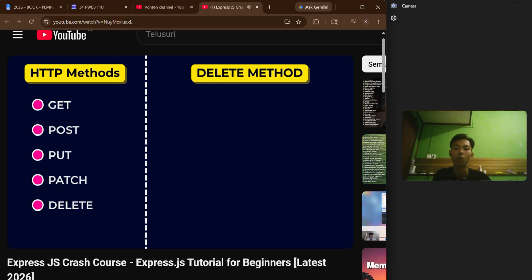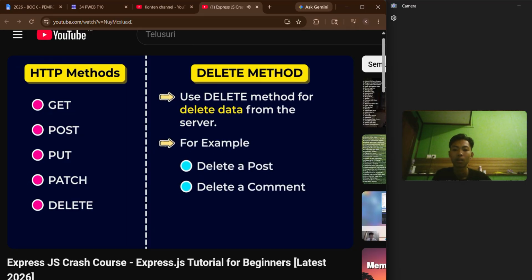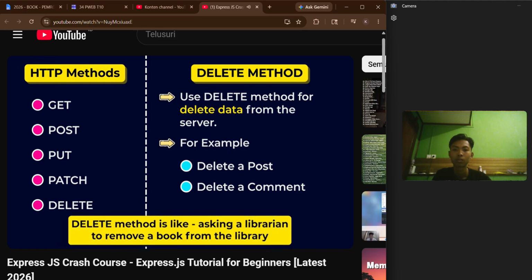And you guessed correctly. We will use delete method for deleting data from the server. For example, when we delete a post or a comment on social media, then a delete request is sent to remove it from the server. And for that, I don't think we need library analogy, right? And also, it is not practical. Think it's like asking librarian to remove a book from library. So you can see HTTP methods are very simple.